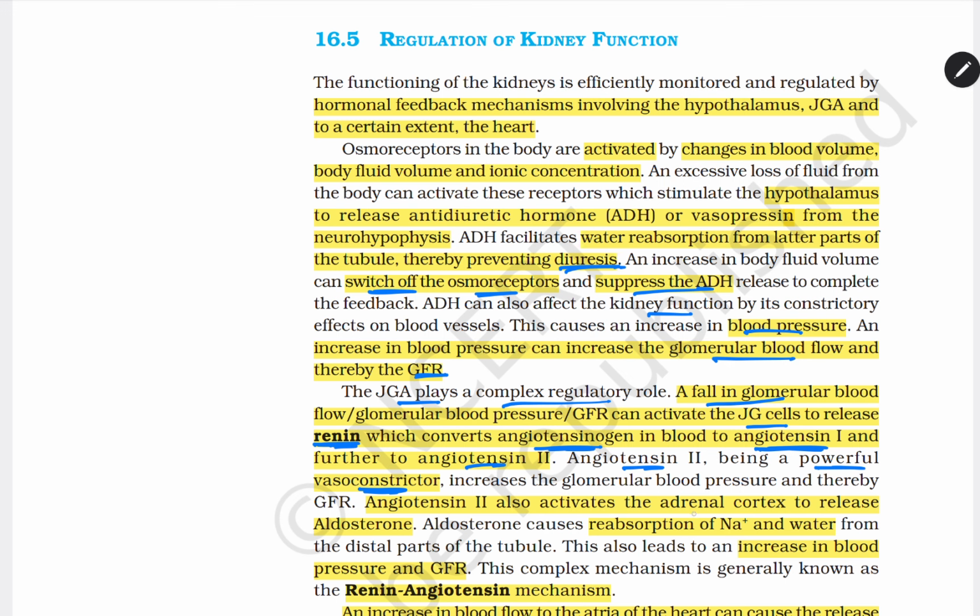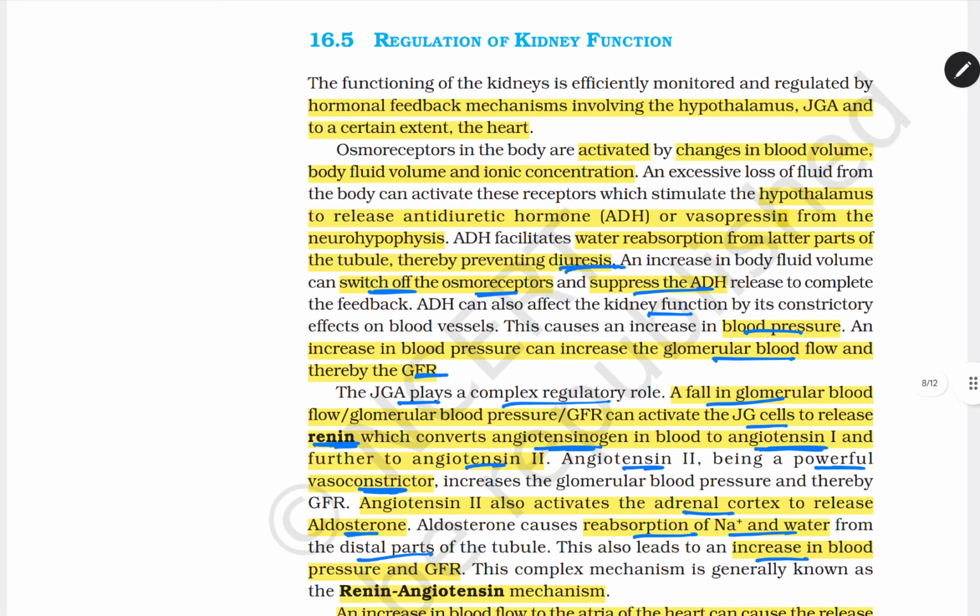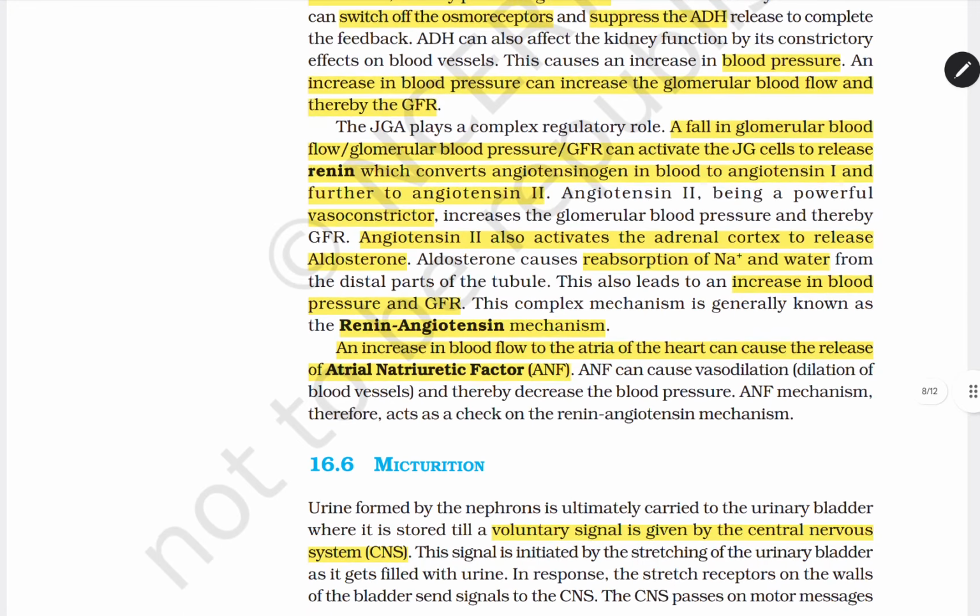It also activates the adrenal cortex to release aldosterone. It causes reabsorption of sodium and water from the distal part of the tubule. It leads to increased blood pressure and GFR, because vessels are constricted, so blood pressure is increased and GFR also. This mechanism is called the renin-angiotensin mechanism.